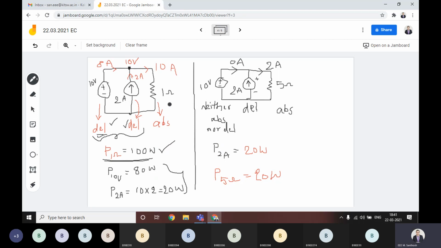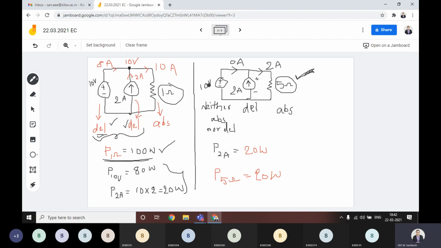Again, you're not understanding the point here. Here the resistance value is 1 ohm. What is the resistance here? 5 ohm. That is, the circuit is changed now. The connection is the same, but the resistance value is changed. Based on this resistance value, this voltage source you are talking about is actually not delivering and also not absorbing.